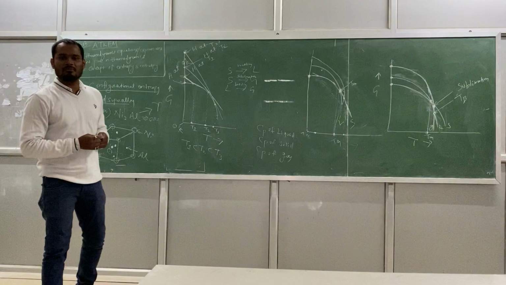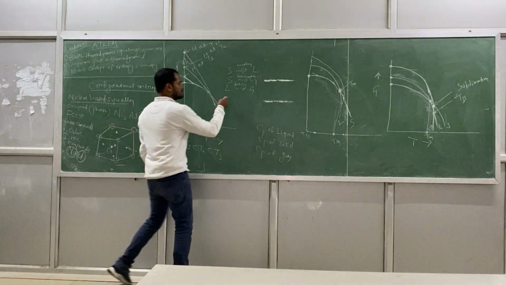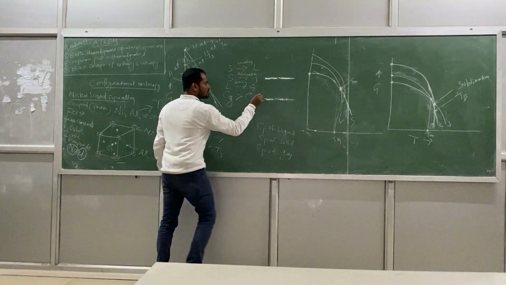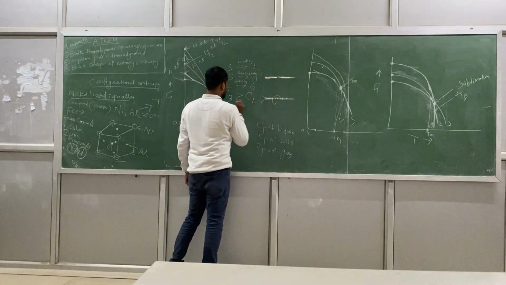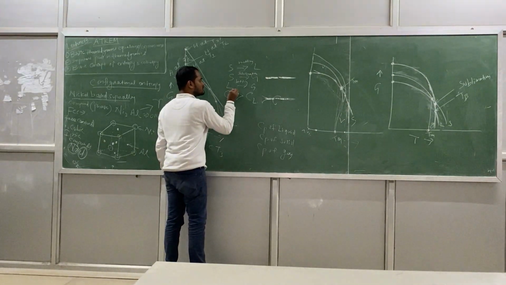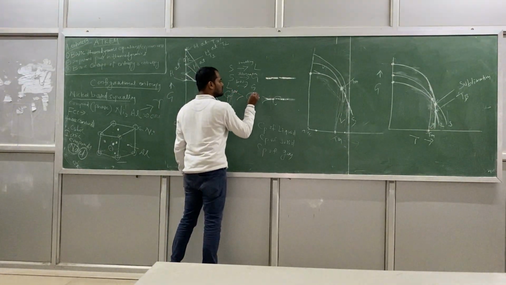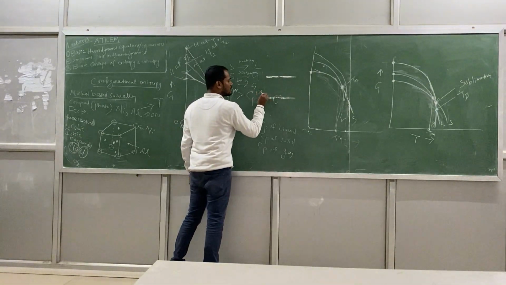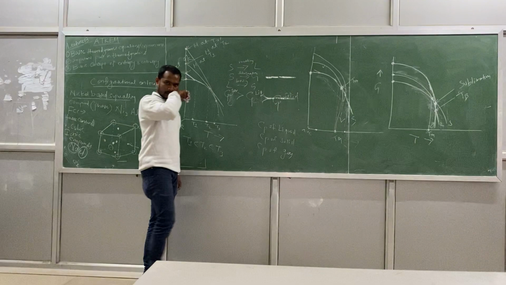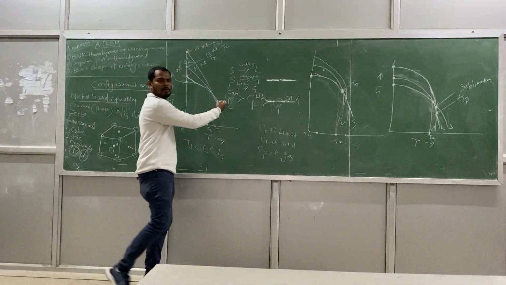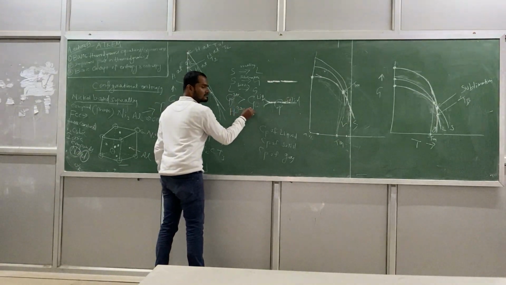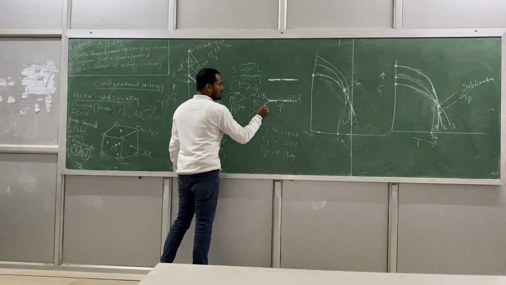So, what can we say? Can you tell me? Cp of gas is greater than Cp of liquid. You can write here Cp of gas greater than Cp of liquid greater than Cp of solid. Very good. Excellent. Or in other words, enthalpy of gas greater than enthalpy of